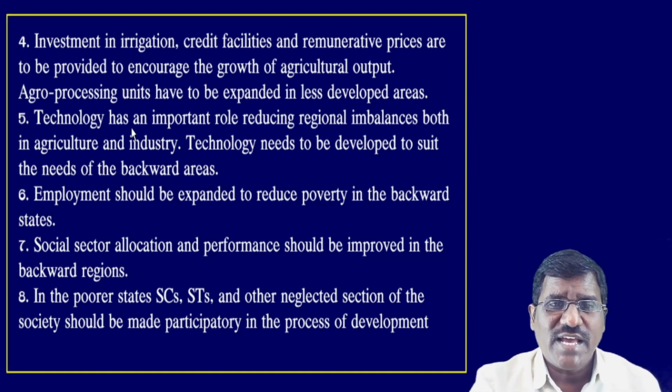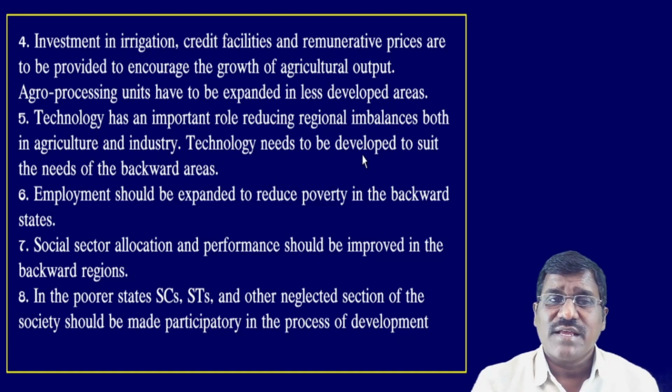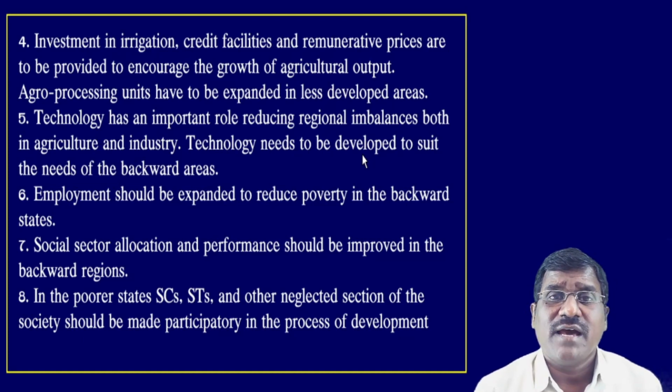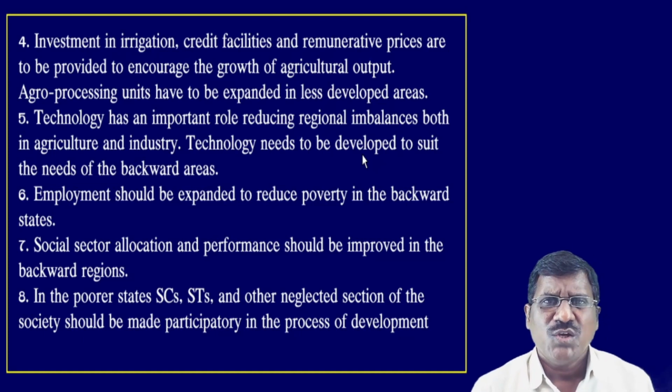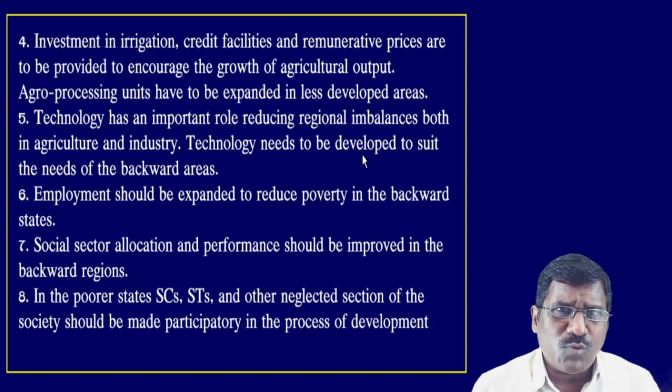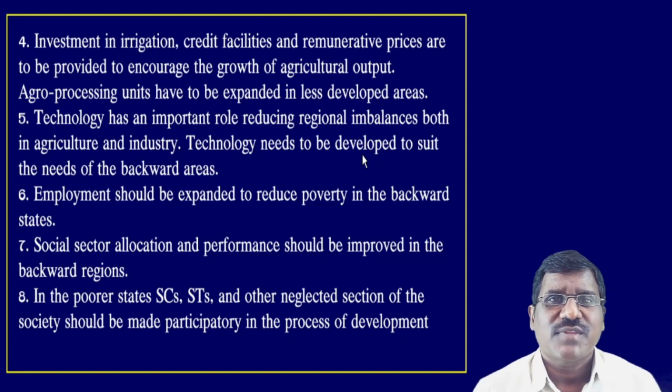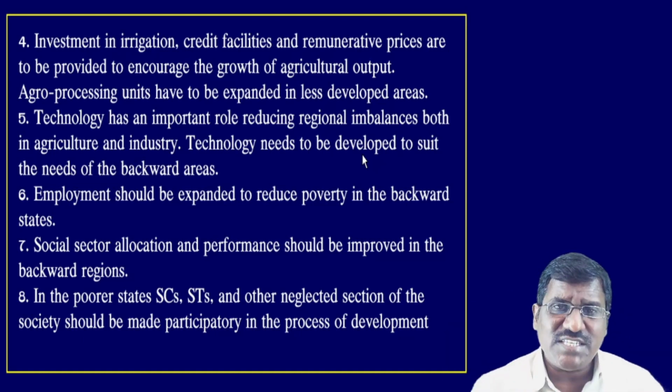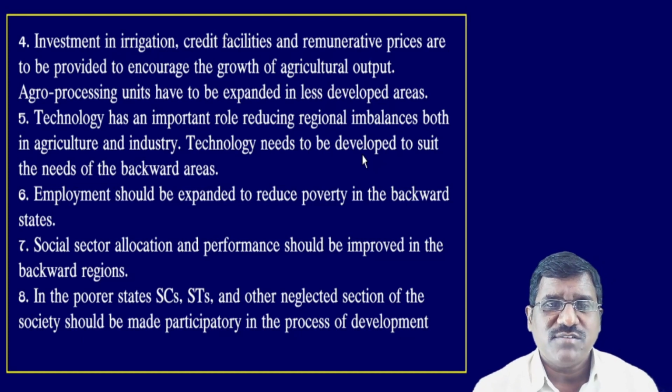Fifth point, technology has an important role in reducing regional imbalances, both in agriculture and industry. Technology needs to be developed to suit the needs of the backward areas. The agriculture sector and the industrial sector are there in rural areas, but they are using traditional methods and older equipment, so they get low productivity. How can they improve their areas? How can they improve their standard of living? To improve that region, the government should provide more and more technology.